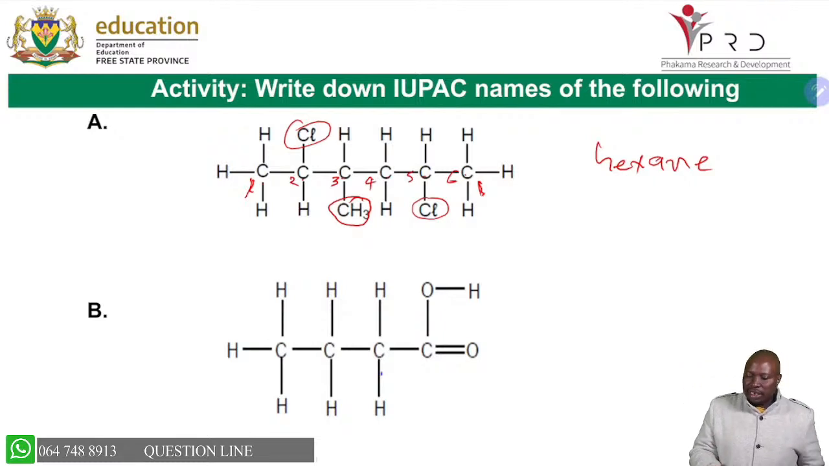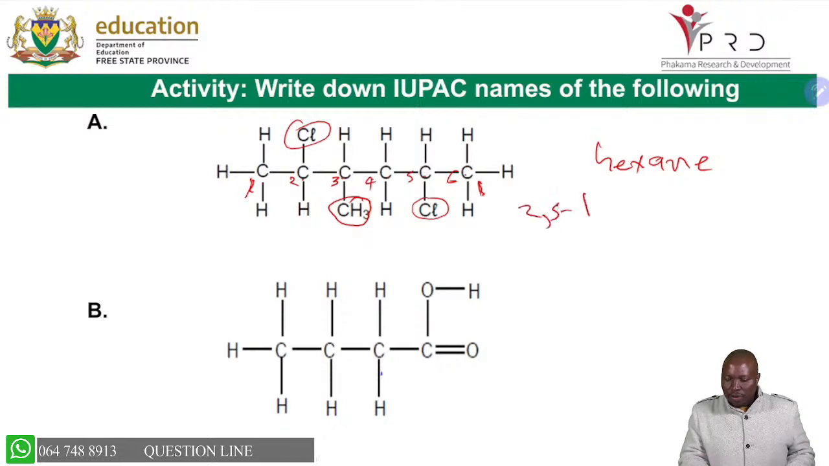Then you're just checking that in carbon number 2 we have a chloro. In carbon number 5 we have a chloro. So it's 2,5 dichloro, 2,5 dichloro. And then in carbon number 3, you have a methyl. Don't forget those hyphens and those commas. You must use them and use them correctly.